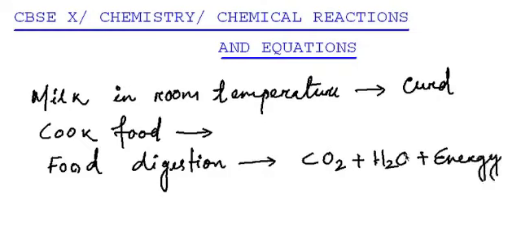And once it is formed, we cannot get the food back. So in all these examples, the one thing which changes is the identity of the starting material.